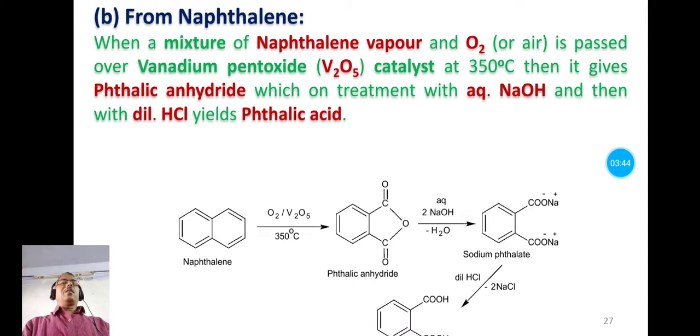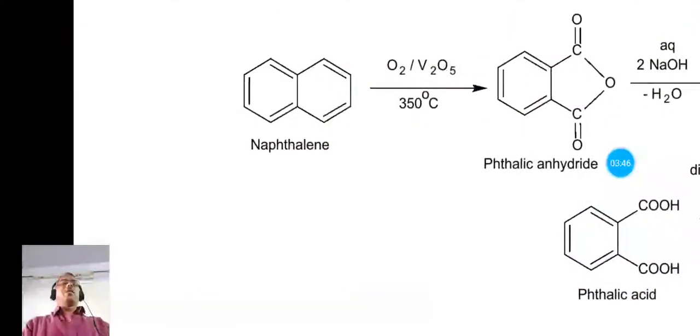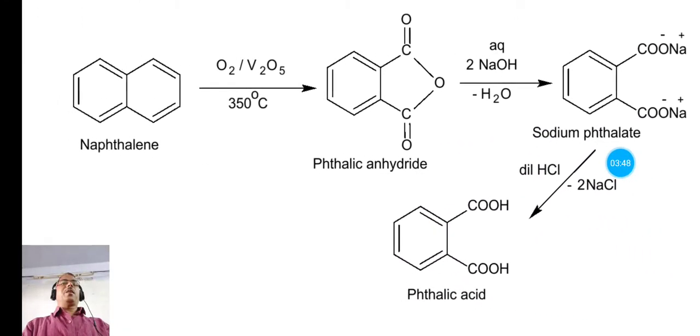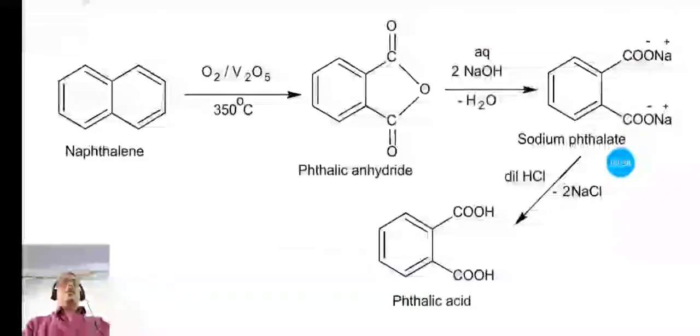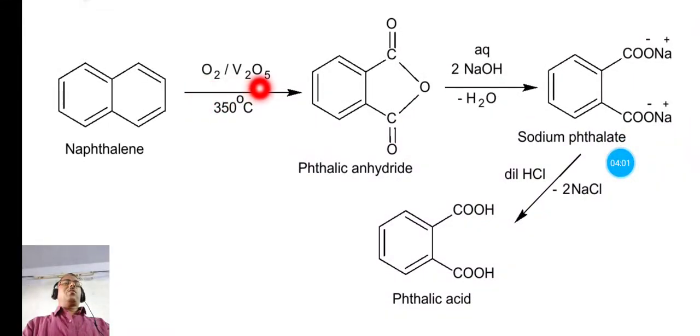Now let us see the reaction. This is the structure of naphthalene, where two benzene rings are fused. When its vapor and oxygen are passed over vanadium pentoxide catalyst at 350 degrees centigrade, one ring is oxidized to this 5-membered ring, known as phthalic anhydride.